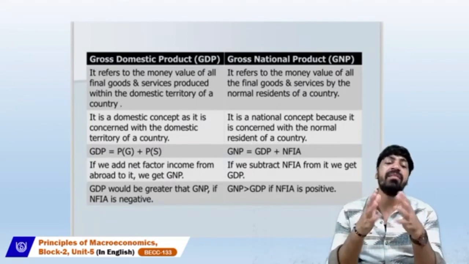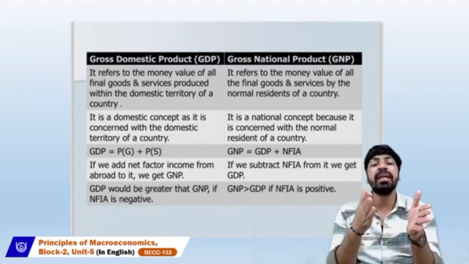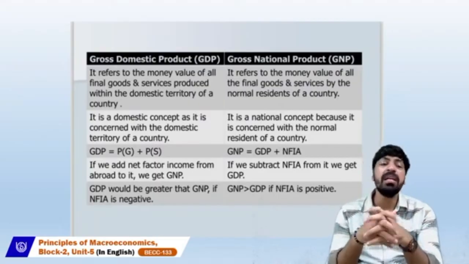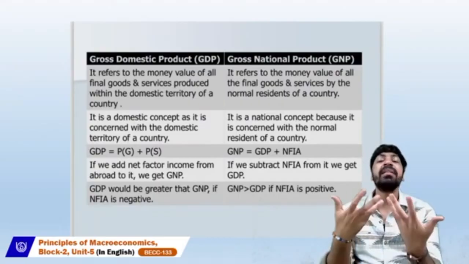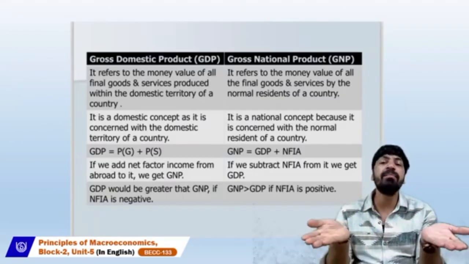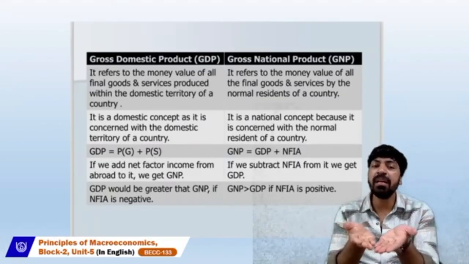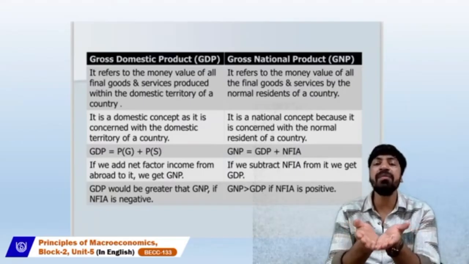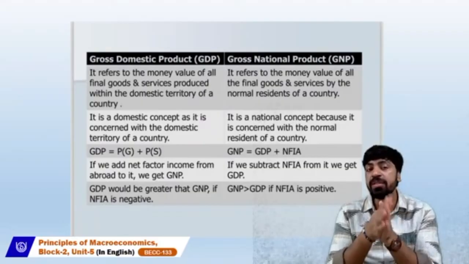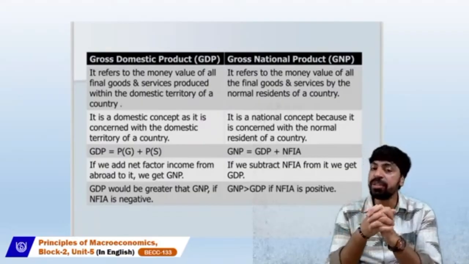So automatically, when we go from national to domestic, we deduct net factor income from abroad, and in the other direction we add it. It's a very similar mathematical formula used for gross domestic product and gross national product.